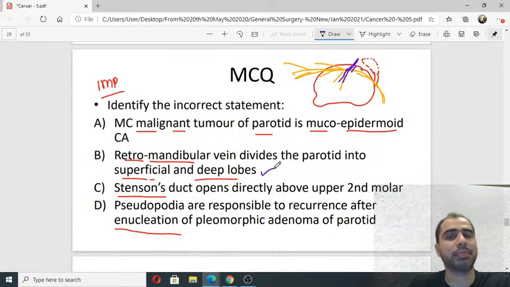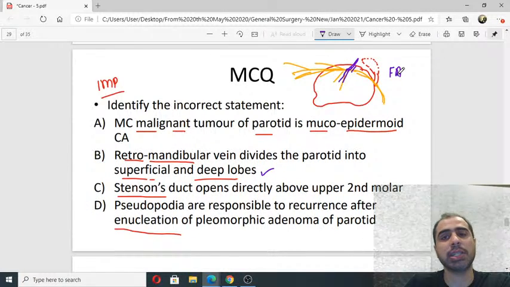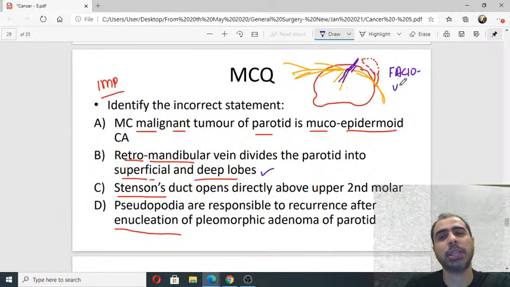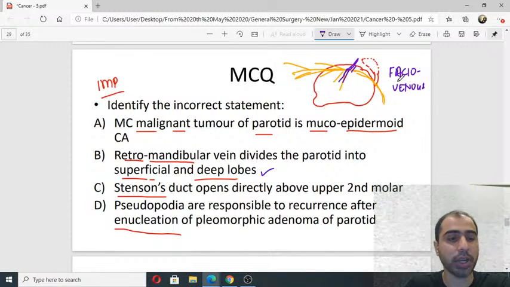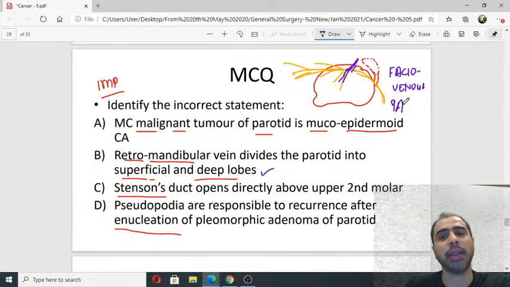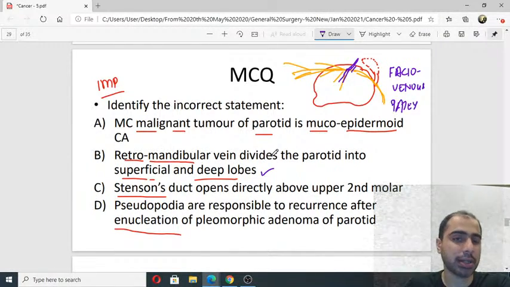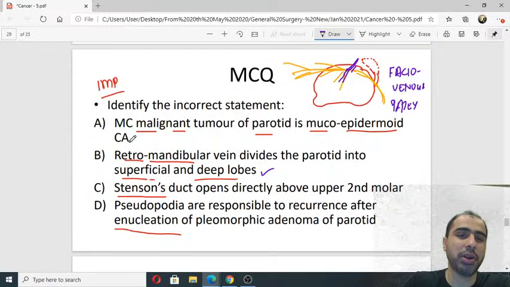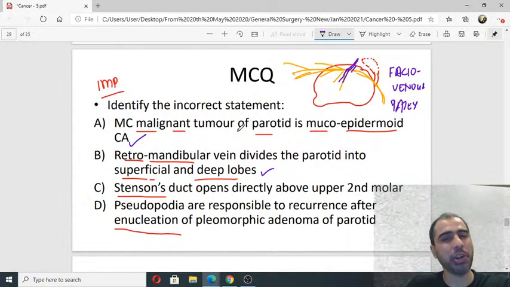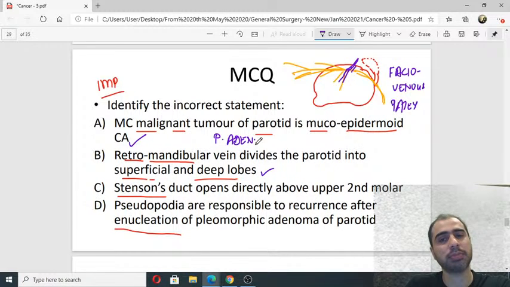This is correct. So, it's called faciovenous plane of Patty. Faciovenous. The facio here stands for facial. Okay, not fascia. This is facial. Faciovenous plane of Patty. So B is correct, unfortunately. Most common malignant tumor of parotid is mucoepidermoid. This is correct. Overall, most common tumor of parotid, of course, is pleomorphic adenoma. No doubt about it.